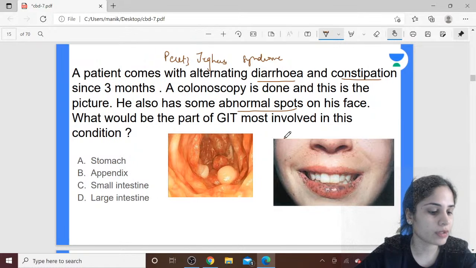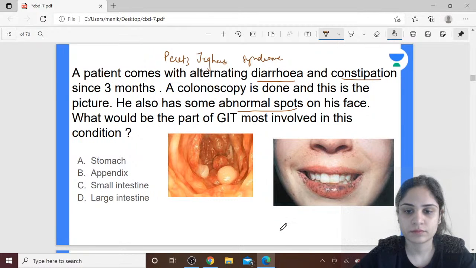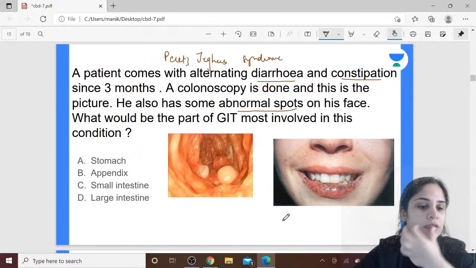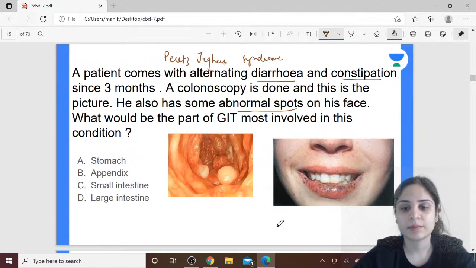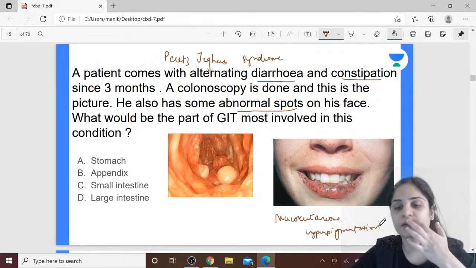Can you tell me what do you call these spots on the face exactly? And what do you call this appearance on colonoscopy? Okay, so the spots that you can see on the lower lips are nothing but mucocutaneous hyperpigmentation. Here you are going to have hyperpigmentation on the lips and on the mucous membranes.